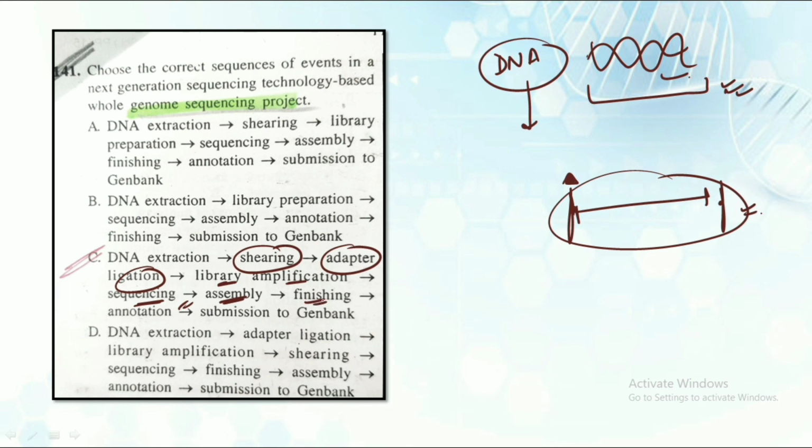After that we complete the process, and then we annotate it, that is, all the short forms and abbreviations that have been marked are annotated, and the complete information is provided underneath. Finally, the complete DNA sequence that we have extracted is submitted to the GenBank.